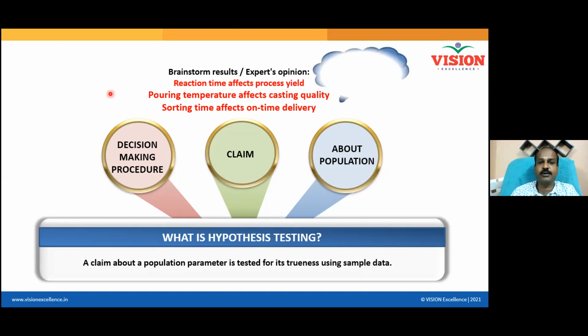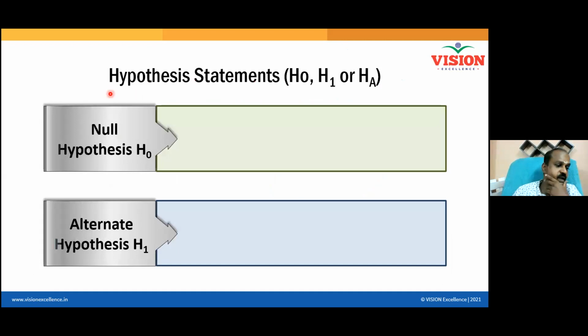So claims have to be validated. Then only changes have to be done. If you are not able to validate the claim, simply drop the claim. Whether it is given by an expert or given by your boss, you should be able to safely ignore the statement. Right. And now there are two types of statement, always possible.